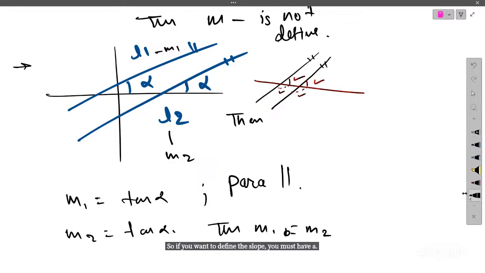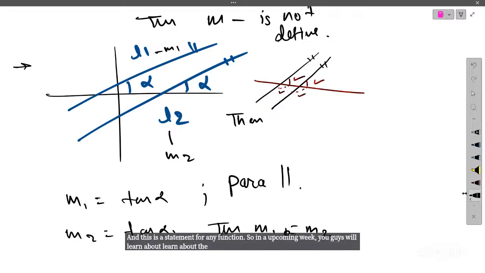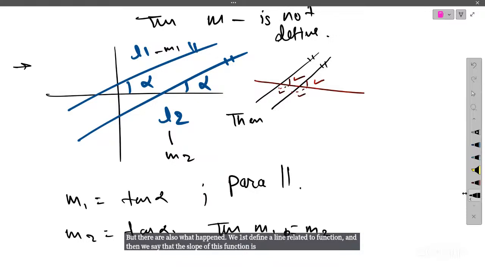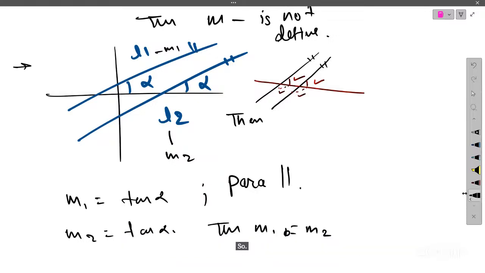And this is a statement for any function. In the upcoming week, you will learn about the slope of any function. But there also, we first define a line related to the function, and then we say that the slope of this function is the same as the slope of this line. So this slope is a personal property of a line. Is that fine for you? Okay, thank you.